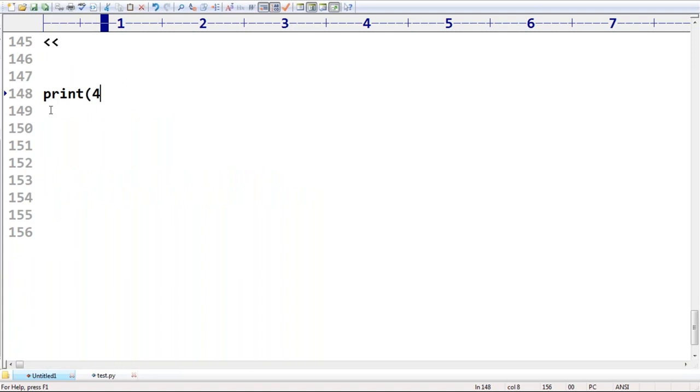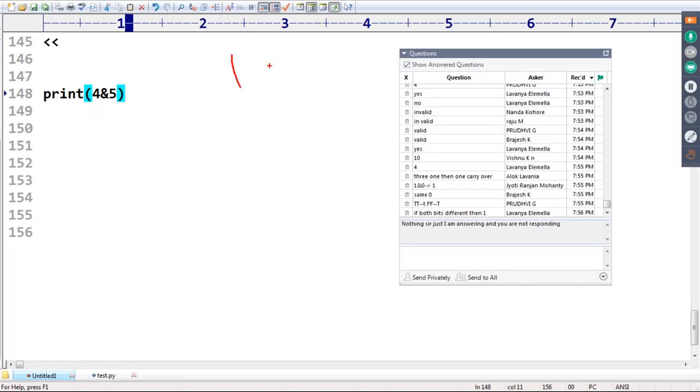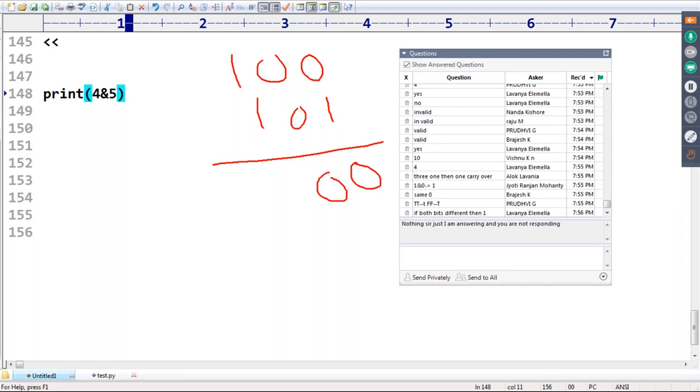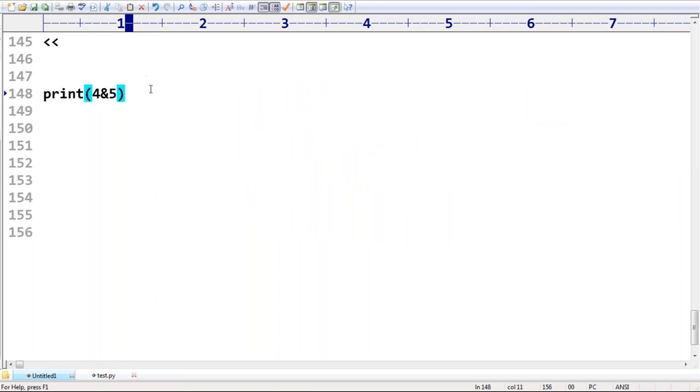Print of 4 and 5 I want to take. Sir, very simple. Apply 4 and 5. 4 means 100, 5 means 101. 0 and 1 gives 0. If both bits are 1, then only 1. 0 and 0 is 0, 1 and 1 is 1. So 100, what is the value, sir? 4 is the value. Remember that. For the AND operator, 4 itself is the answer.